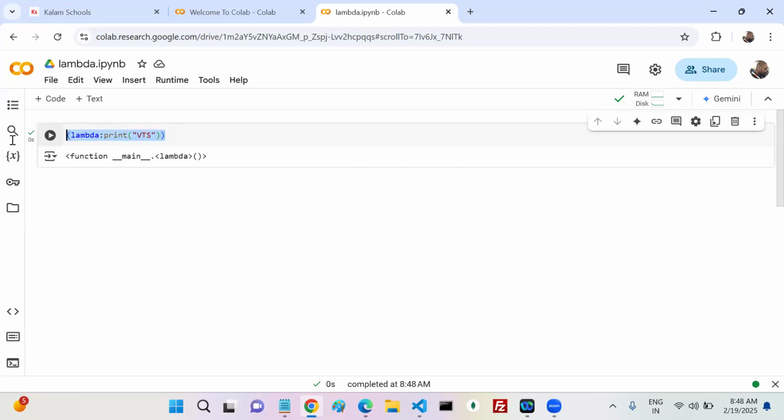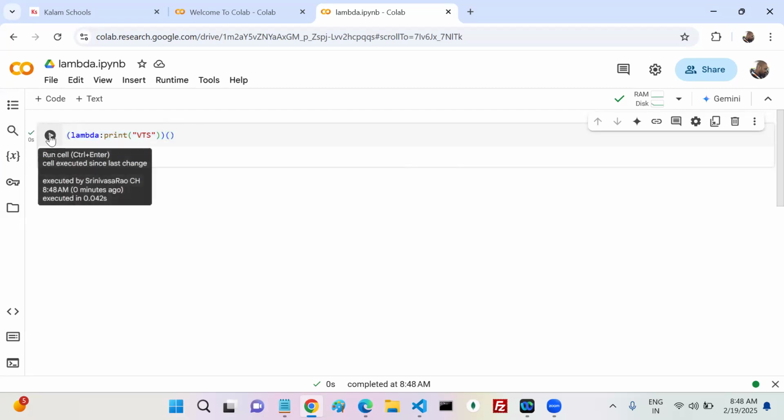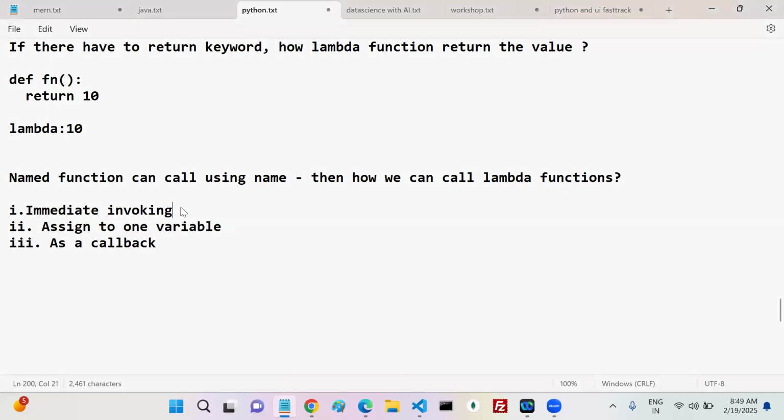If it is a function, can I call it? Yes. It is nothing but immediate invoking. If the function is here only, immediately you invoke it. It's immediate invoking, or not? Got my point?